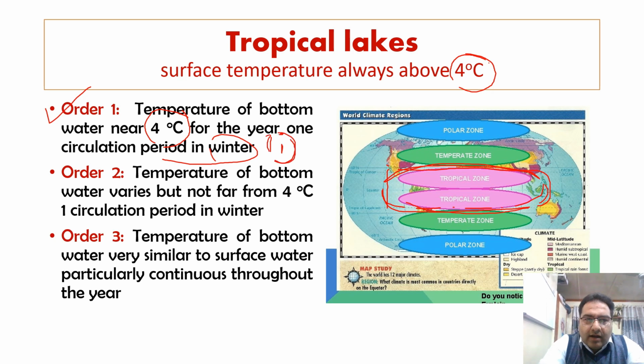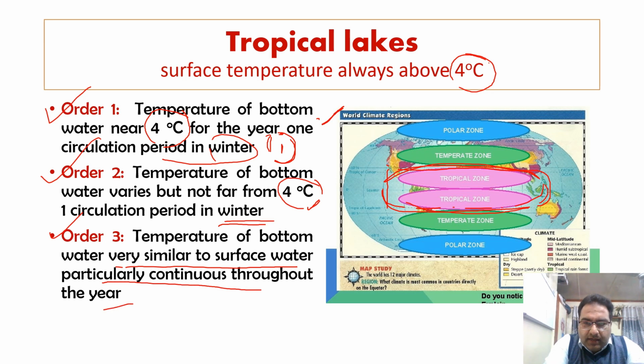Then order 2: the temperature of the bottom water varies but is not far from 4 degrees centigrade, with one circulation period, that is in winter. So in the first case it is near 4 degrees centigrade, and in order 2 it varies but not far from 4 degrees centigrade, and in both cases only one circulation is possible, that is in winter. And order 3: the temperature of the bottom water is very similar to surface water and is particularly continuous throughout the year.